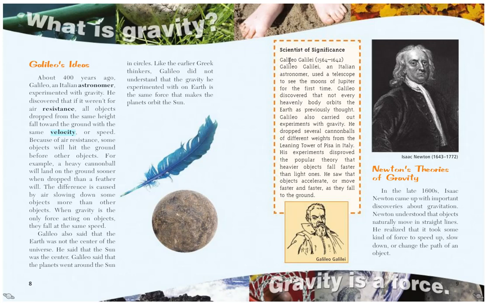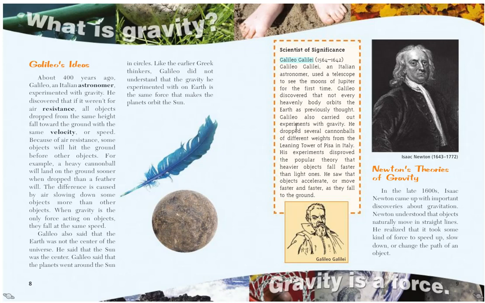Scientist of significance. So a little bit more about Galileo. His full name was Galileo Galilei, born in 1564, died in 1642. Galileo Galilei was an Italian astronomer who used a telescope to see the moons of Jupiter for the first time. Galileo discovered that not every heavenly body orbits the Earth as previously thought.